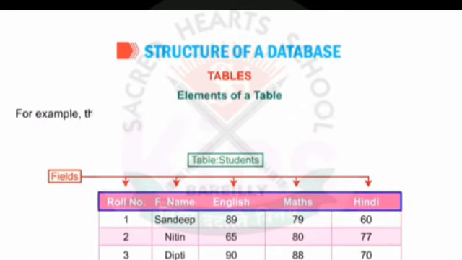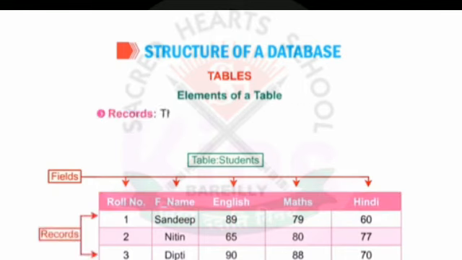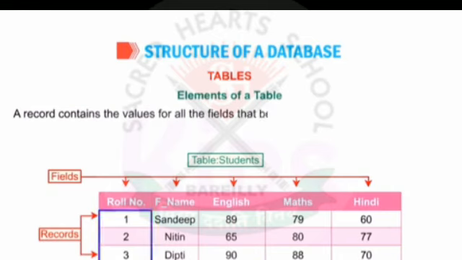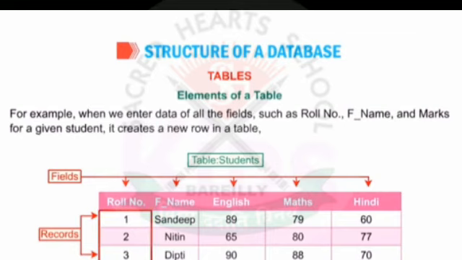For example, the field that mentions the roll number in the table Students will store the roll numbers of all students. Records. The rows in a table are called records. A record contains the values for all the fields that belong to a single person or an entity. For example, when we enter data of all the fields such as roll number, first name and marks for a given student, it creates a new row in a table, which is called a record.